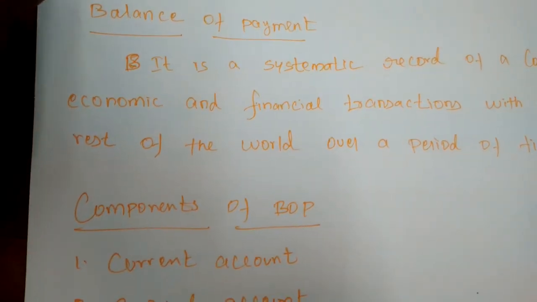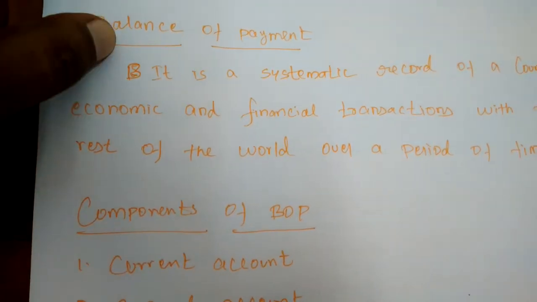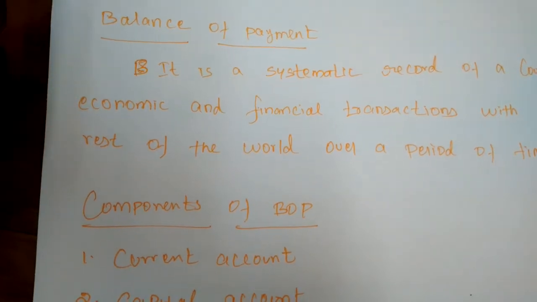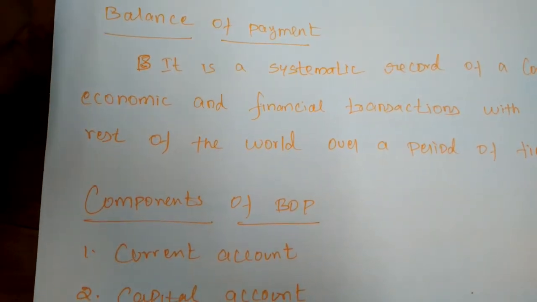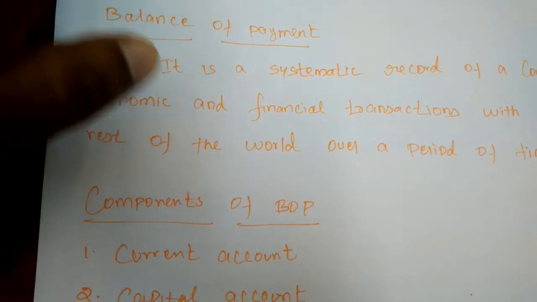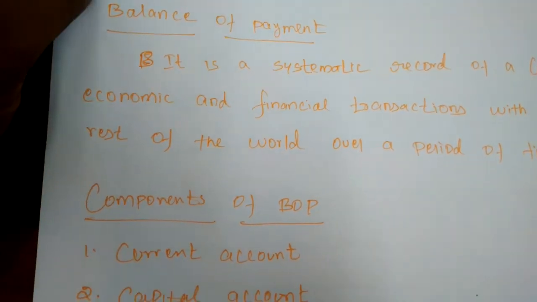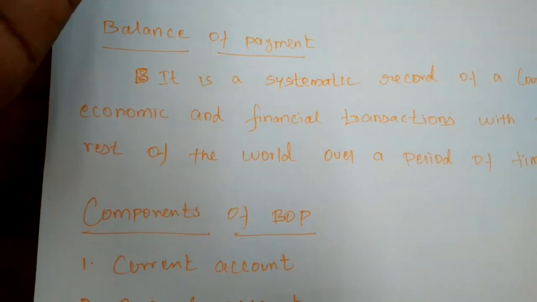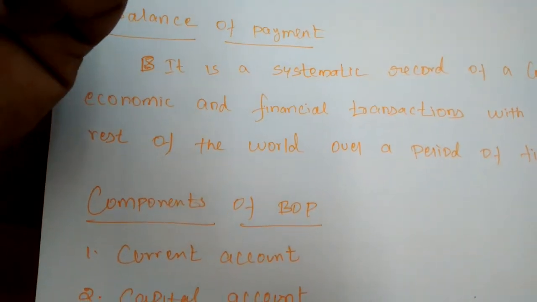When a payment is received from a foreign country, it is a credit transaction, while a payment to a foreign country is a debit transaction, as in our internal trade. If we are selling any of the commodities, we will receive the money.